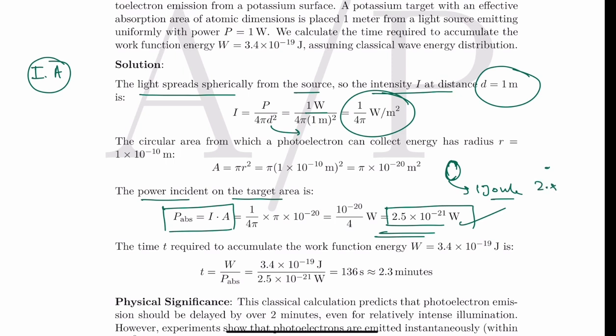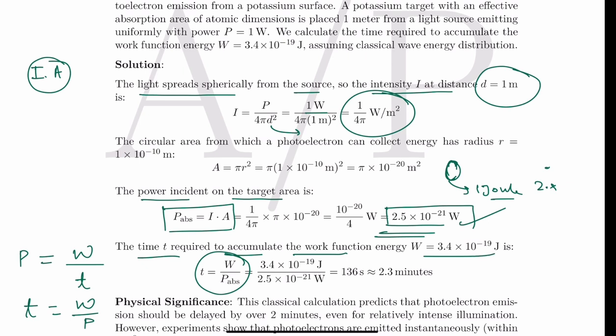Okay, so the time t required to accumulate this share as per the work function energy will be given by this equation, where we know that power is nothing but work divided by time. So time is nothing but work by power. The work in this case is given by the work function, and the power is 2.5 multiplied by 10 to the power minus 21. When you divide it, you get approximately 36 seconds.